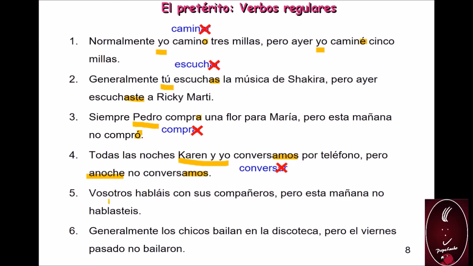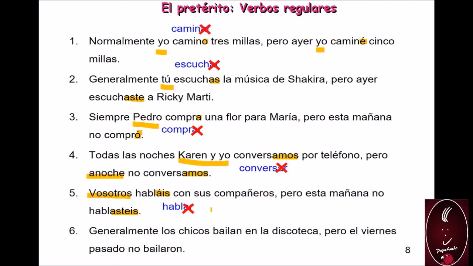Number 5. Vosotros habláis con sus compañeros, but this morning you didn't. Vosotros is the subject, the verb is hablar. Let's drop the ending, that's the stem. So this is the ending to conjugate in the present tense, and this is the ending to conjugate in the preterit for vosotros as a subject.